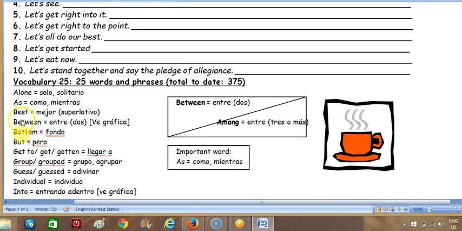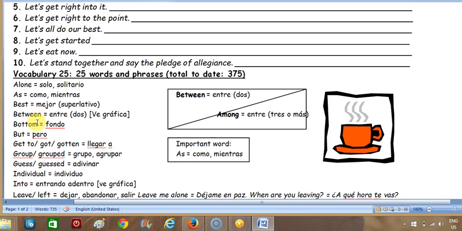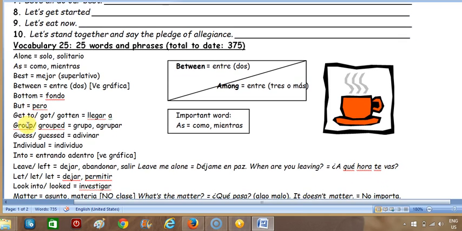All right, vocabulary: 25 words and phrases, total to date 375. Alone, as, best, between, bottom, but, get to, past tense got, and then the participle gotten, group, grouped, guess, guessed, individual.